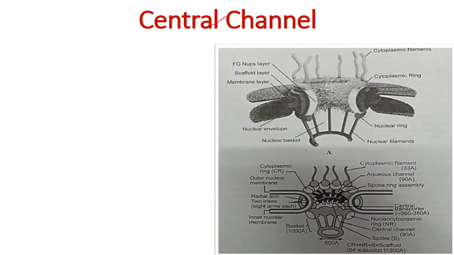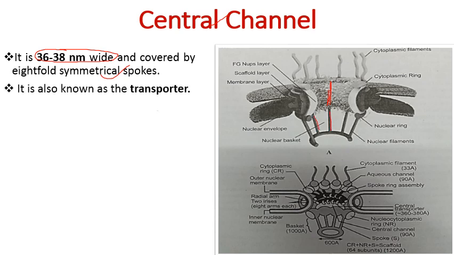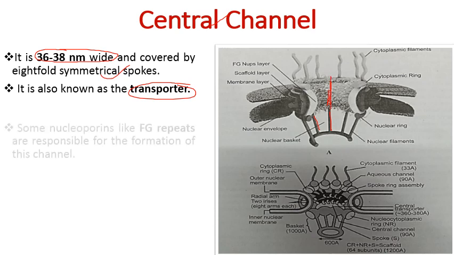The next comes the central channel. So this is the central channel, this one. It is 36 to 38 nanometer wide, and is covered by 8-fold symmetrical spokes. It is also known as the transporter, because the exchange of material has to happen through here.